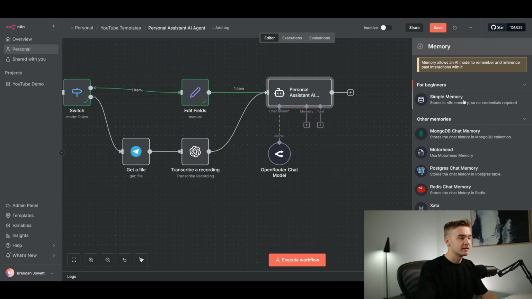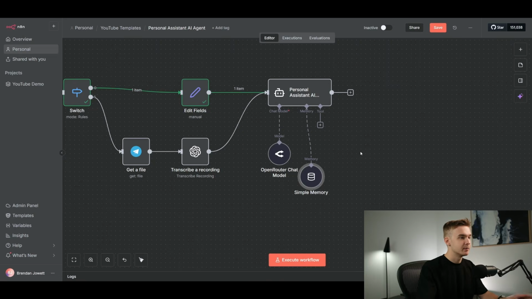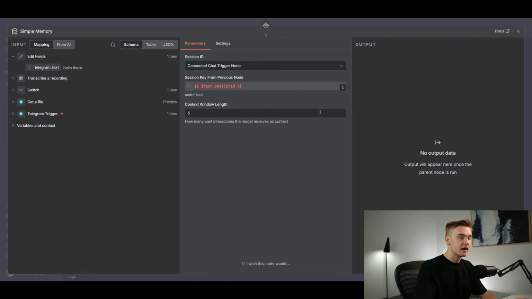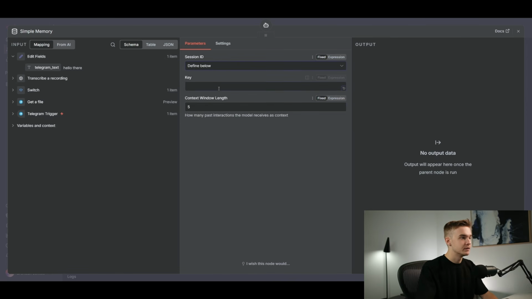We don't have to do anything too crazy at the moment for our memory. If we do have some more complex requirements and we want to store data and just do it better, obviously we could use some of the other memory tools, but we're just going to use simple memory for now. And because we aren't using the chat trigger node, n8n by default will always put the connected chat trigger node to our memory. This is not correct. We need to change this to defined below and then just add in our own key here.